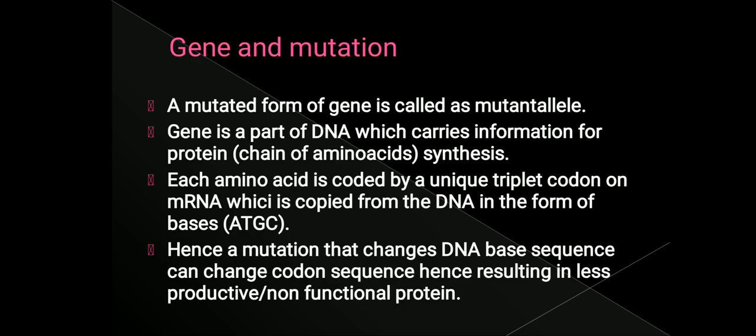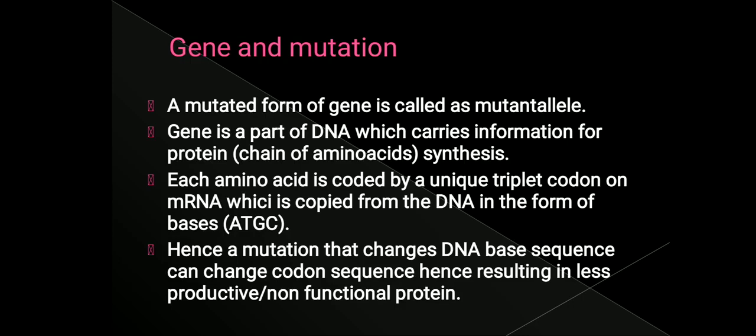Once the genetic information on the DNA itself is wrong, it gets copied onto mRNA, and the triplet codon also becomes wrong. Therefore, the amino acid that the codon is coding will be wrong, because of which the protein, polypeptide chain or enzyme being formed will be non-functional, or less productive, and the total functioning of the cell will become abnormal.